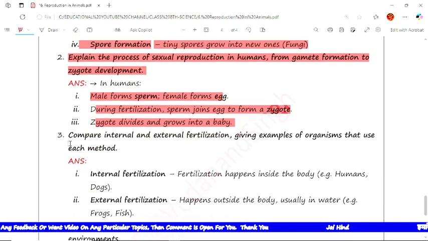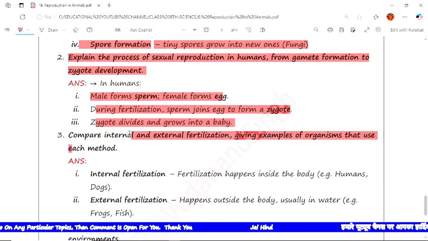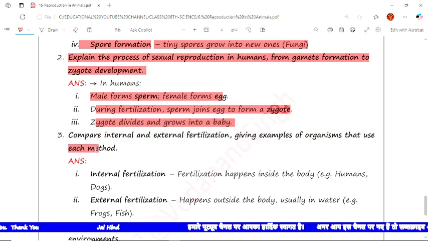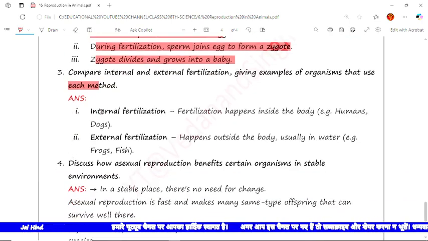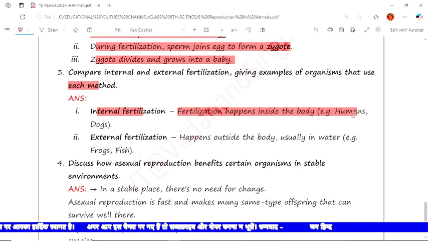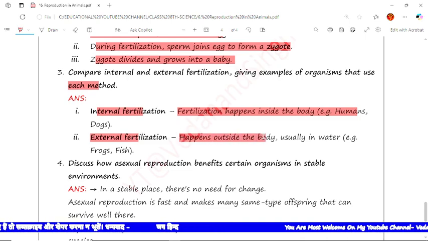Now the next question is: compare internal and external fertilization, giving examples of organisms that use each method. Now the answer is: in internal fertilization, the fertilization happens inside the body, for example in humans and dogs. External fertilization happens outside the body, usually in water, for example in frogs and fish.